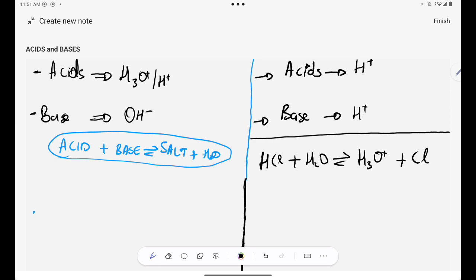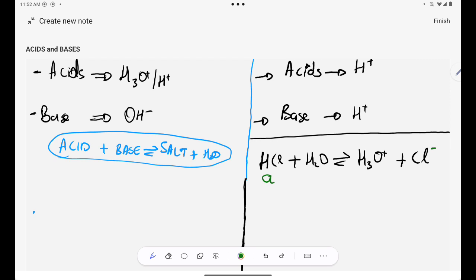Remember that an acid is a substance that donates a proton. If you focus on the forward reaction here, HCl has become Cl minus. So HCl has donated a proton, so this one will be my acid. And then H2O has gained a proton to become H3O plus.